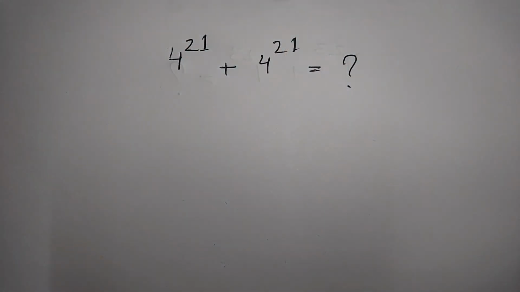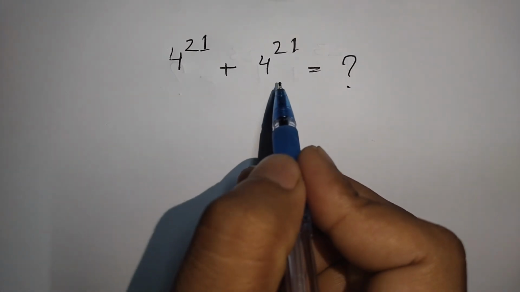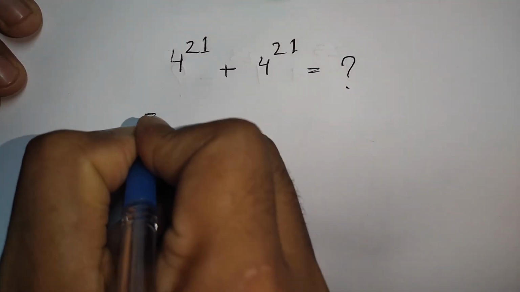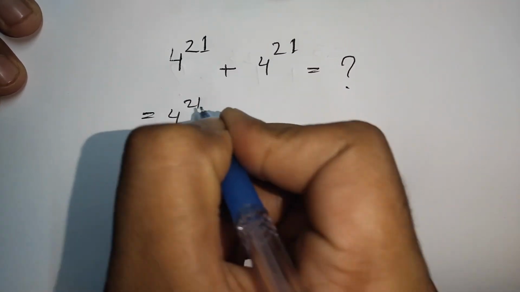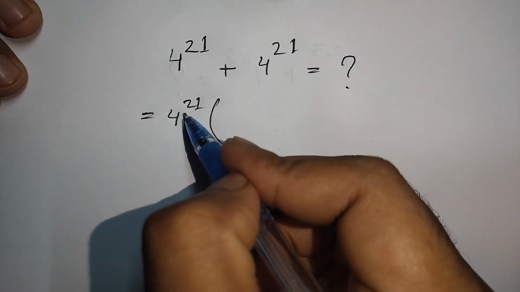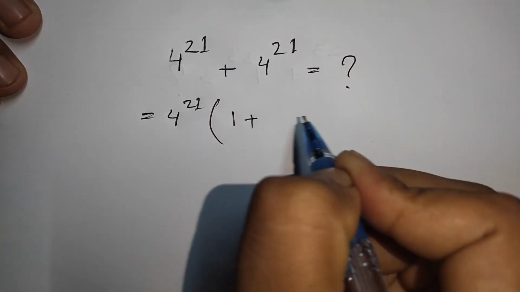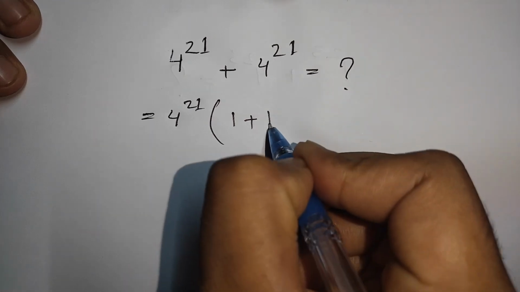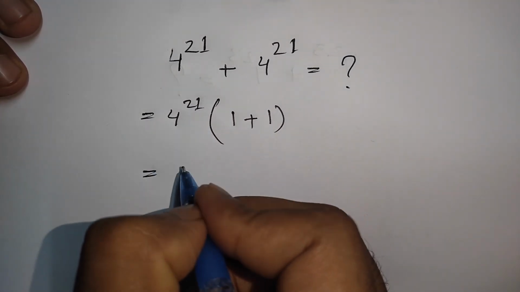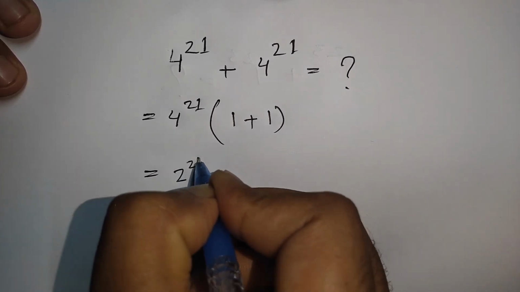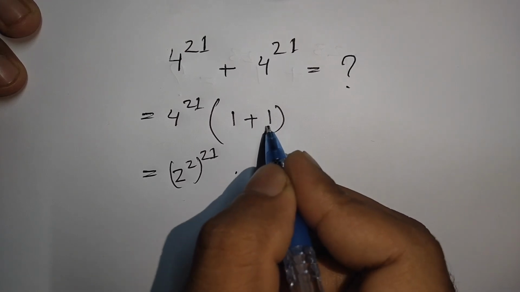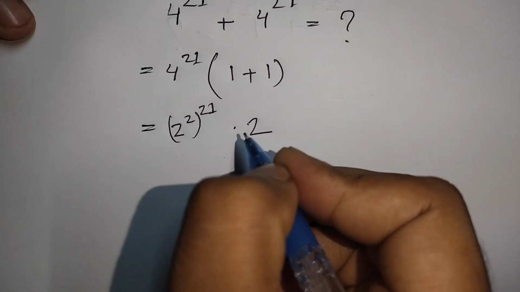How to solve 4 to the power 21 plus 4 to the power 21 is equal to what? At first we take common 4 to the power 21. First bracket start, this divided by this, that means 1, plus this divided by this, that means 1. 4 to the power 21 is the same as 2 to the power 2 bracket 21 times 1 plus 1, that means 2.